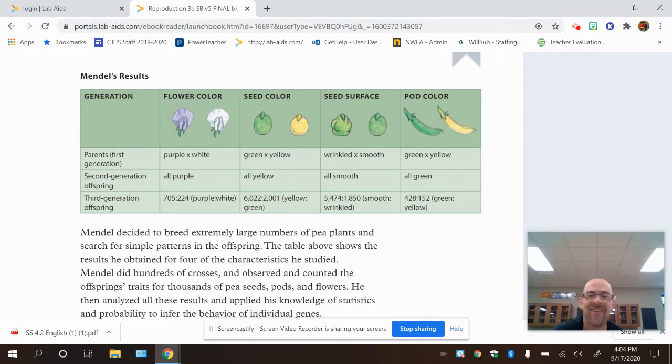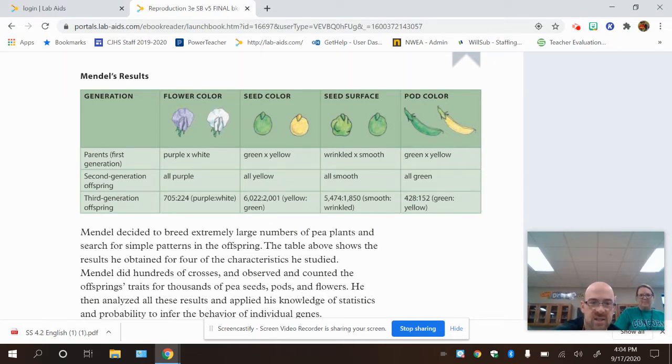Okay, so Mendel decided to breed extremely large numbers of pea plants and search for simple patterns in the offspring. The table above, so this table right here, shows the results he obtained for 4 of the characteristics he studied. Mendel did hundreds of crosses and observed and counted the offspring's traits for thousands of pea seeds, pods, and flowers.